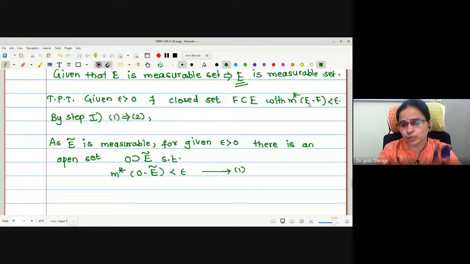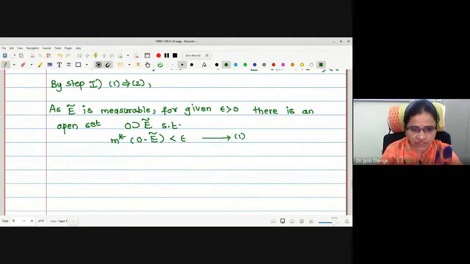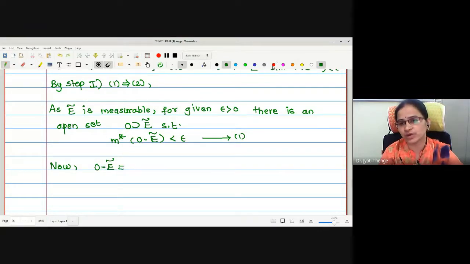Now just have a look at this part. Actually, we wanted to prove the outer measure of E minus F less than epsilon. Therefore, here let us have a look at O minus E complement. What does this O minus E complement give us? According to the definition, A minus B, how are we going to define this?